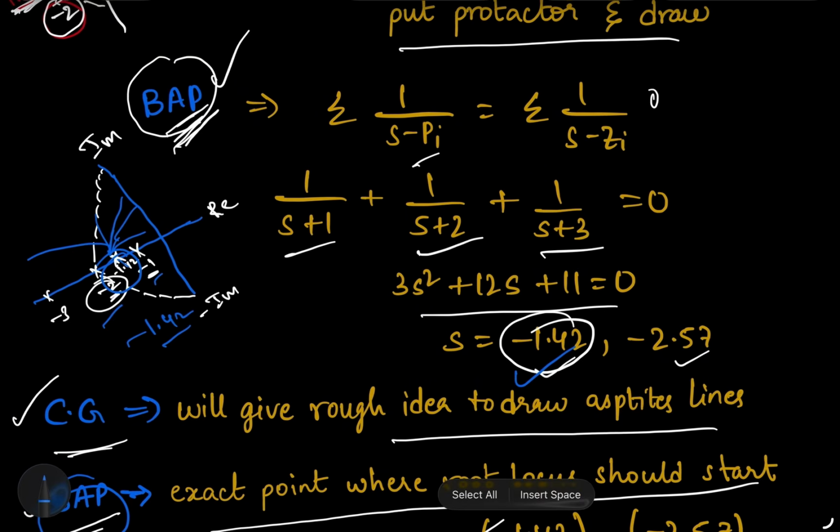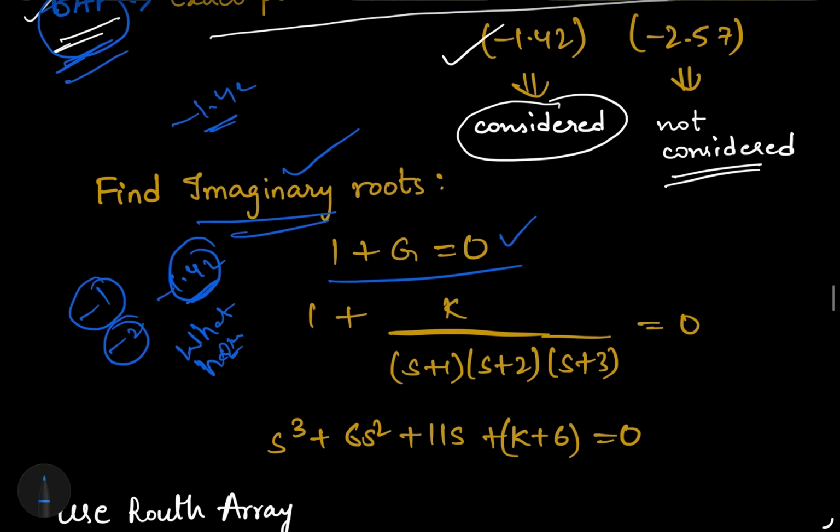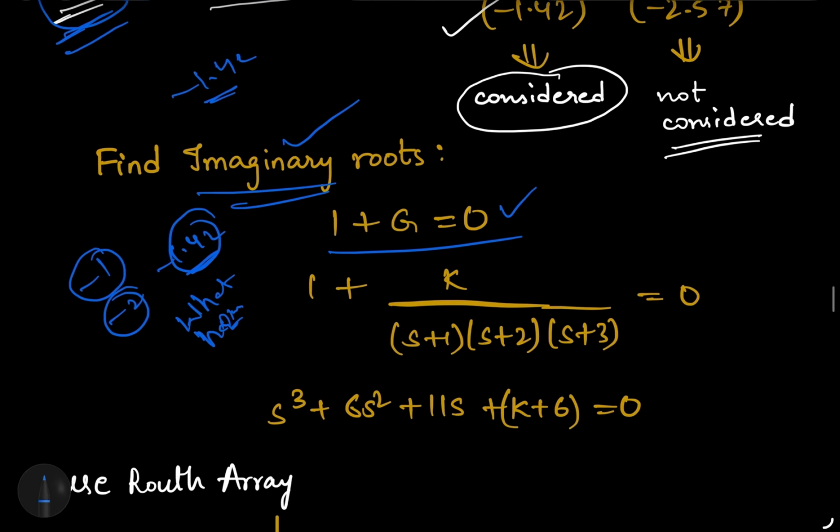But we need one more fixed point. So we'll check whether the system has imaginary roots. For that we write 1 plus G(s) equal to 0, and from this we get the characteristic equation. For that we apply the Routh test, which we discussed in the previous lecture. The Routh test is very important to find the imaginary roots.